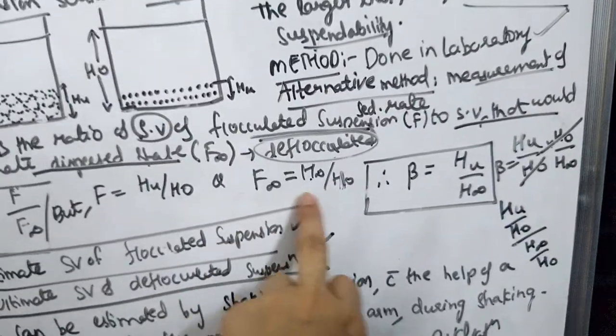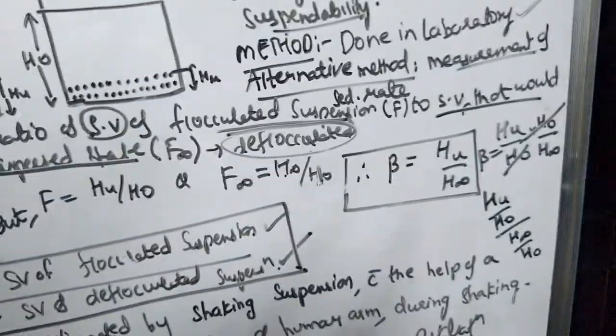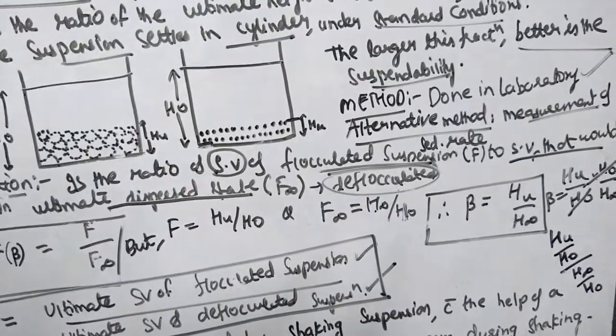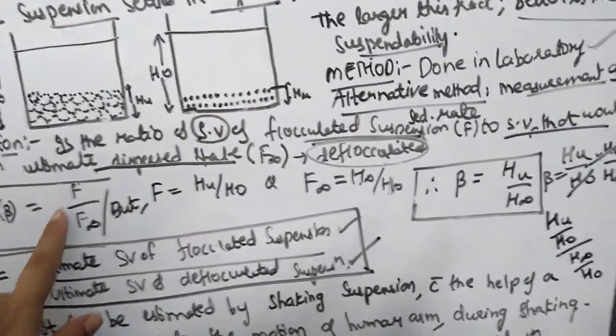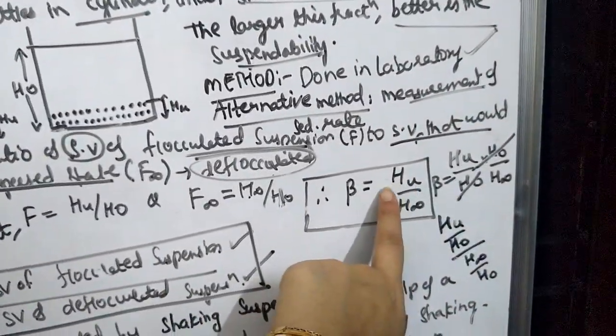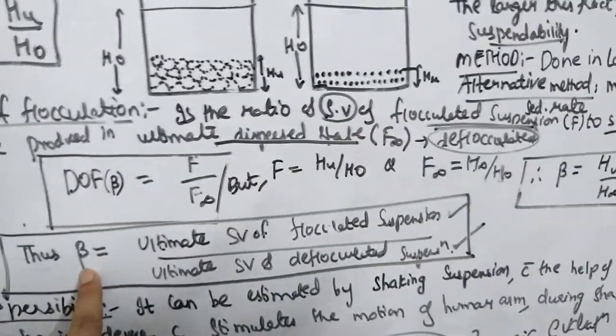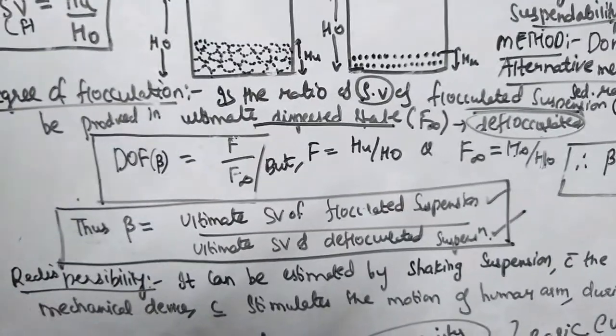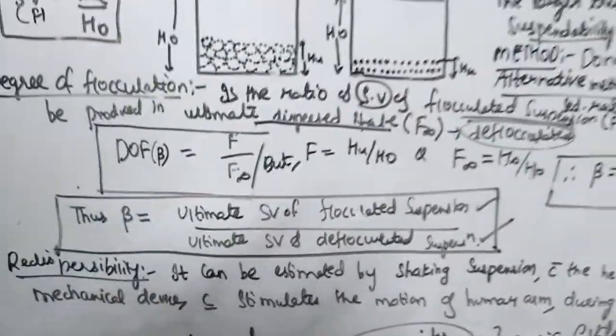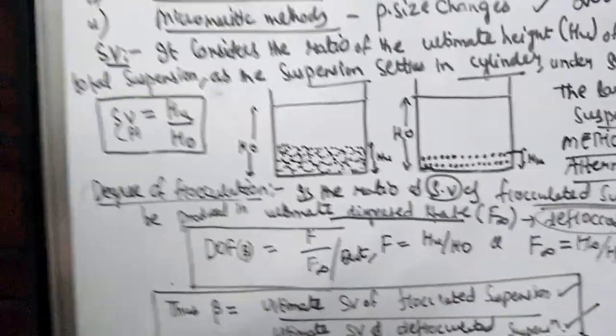F infinity is the height of the sediment in a deflocculated system, that is a dispersed system, by H naught, the initial height of the sediment. So if you do F by F infinity, the final equation you get is beta is equal to HU by H infinity, which is the sedimentation volume of a flocculated suspension to the sedimentation volume of a deflocculated suspension.